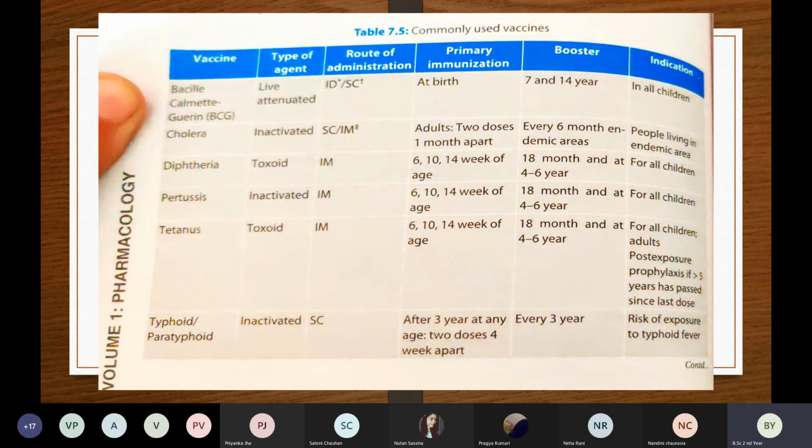Now the commonly used vaccines that we have in the universal immunization chart. You can see in this picture there are columns.